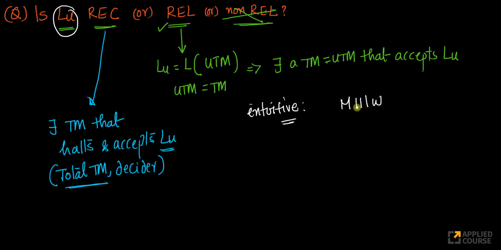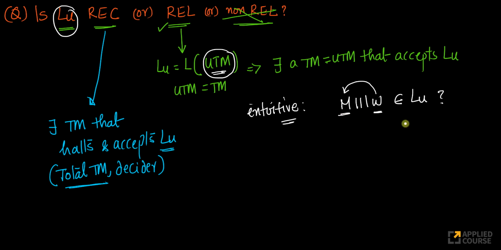That's what it is. Now, if I give this input, look at what I have to determine. I have to determine if W belongs to M. Or in other words, for LU itself, the Turing machine that we have is the universal Turing machine, right? Now I can determine if this belongs to LU or not. Suppose given some string like this, where I have a code for M and I have a W, my question here is: does this Turing machine accept W? Which means, does this belong to LU?